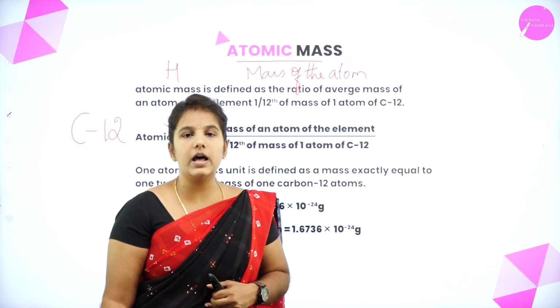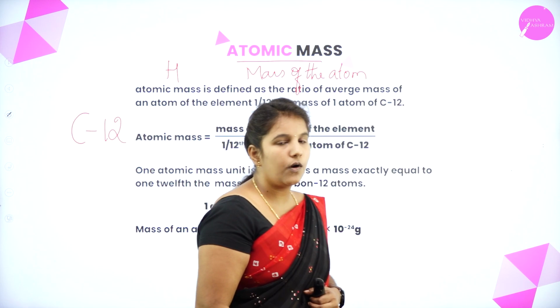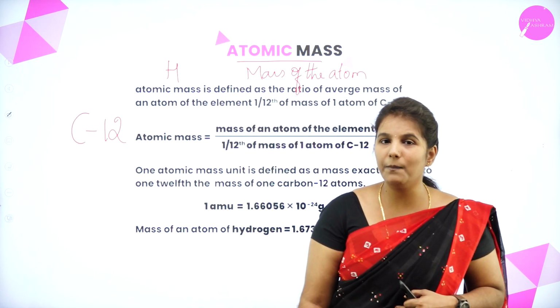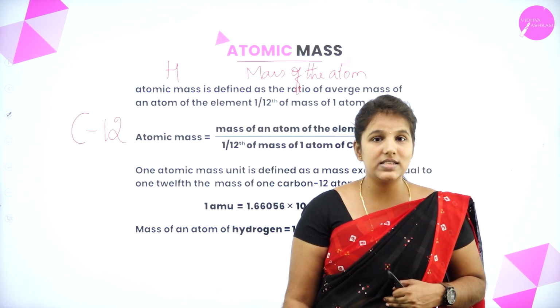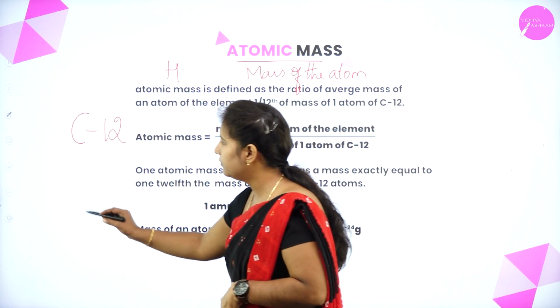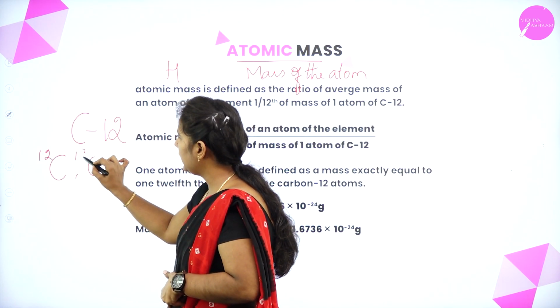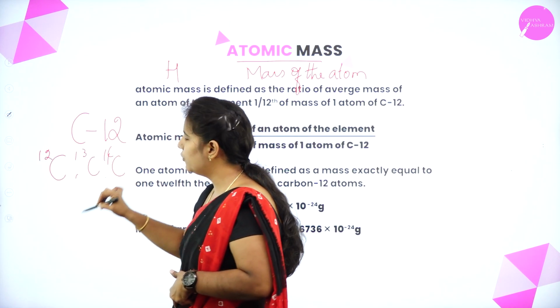We are all familiar with carbon, right? This is one of the elements found abundantly in nature, and it exists in three different isotopic forms. Do you all know that? Which are those? Carbon 12, carbon 13 and carbon 14.